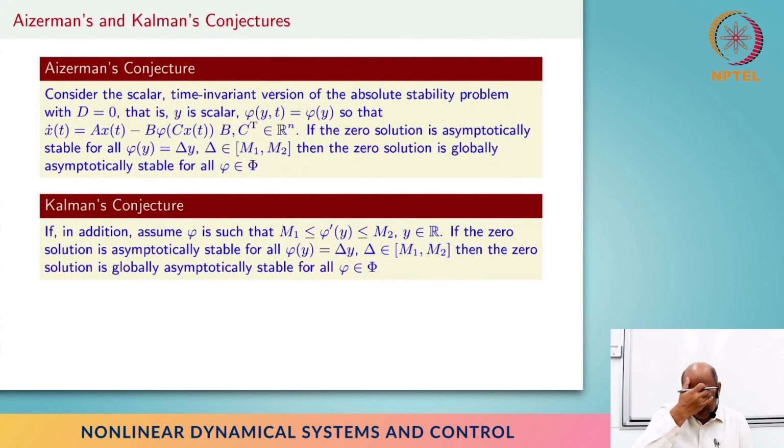Then Kalman came back and said, perhaps it's not true that just looking at linearities within a sector implies stability for all nonlinearities, but it may imply it for certain types of nonlinearities, specifically slope restricted nonlinearities. And eventually it turns out even that is a false conjecture.